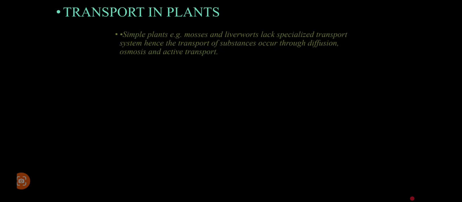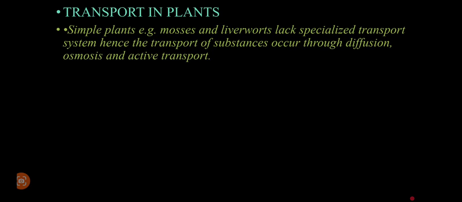Now, let us begin. Transport in plants. Remember, even in plants, we have categories of plants. Remember, plants are in three main divisions, and the simplest of all the divisions is division Bryophyta. That's where we get organisms like liverworts and moss plants. Those organisms are very small also. They are going to rely on physiological processes like diffusion, osmosis, and even active transport to carry out transport.